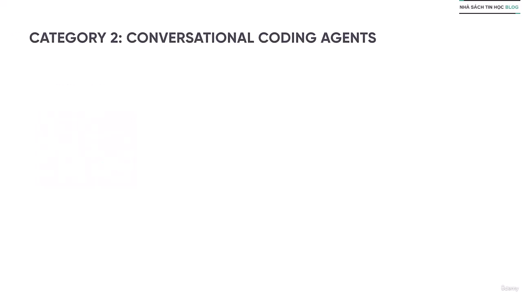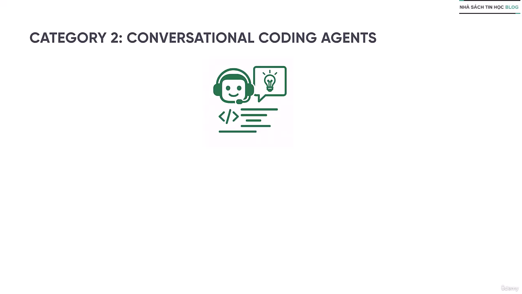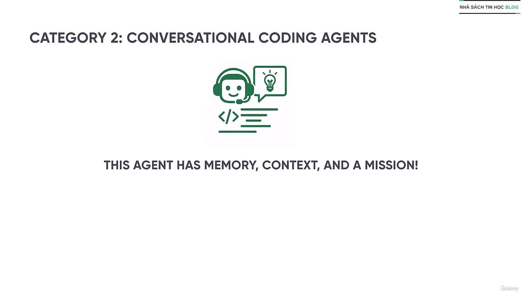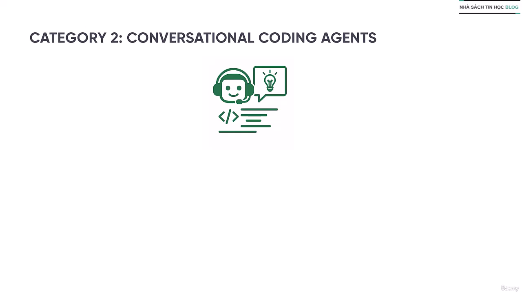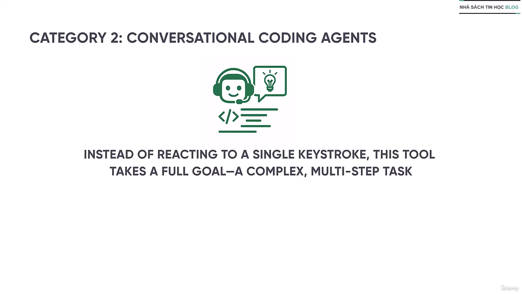Next category is conversational coding agents. This is the next evolution. This agent has memory, context, and a mission. You know how it works. Instead of reacting to a single keystroke, this tool takes a full goal, a complex multi-step task, and helps you achieve it inside your editor.